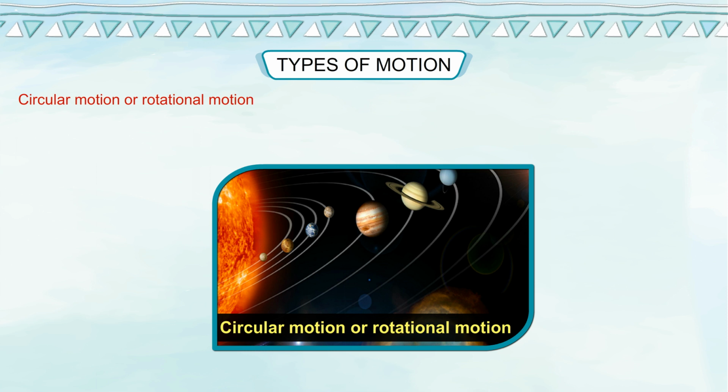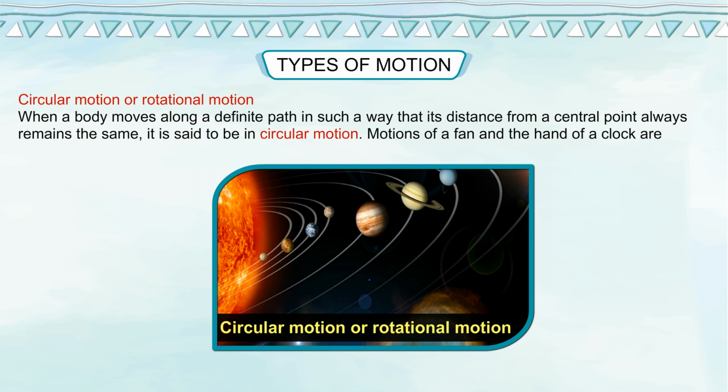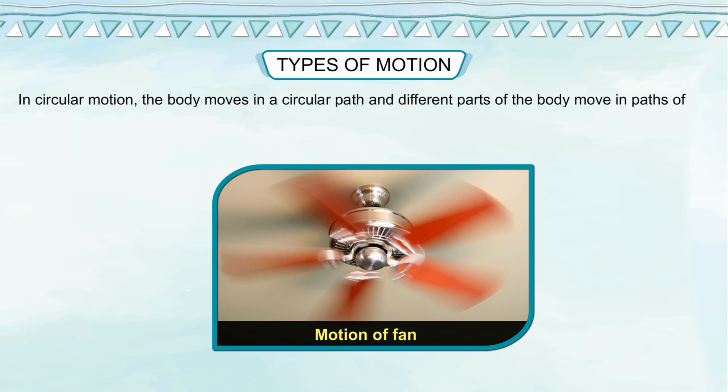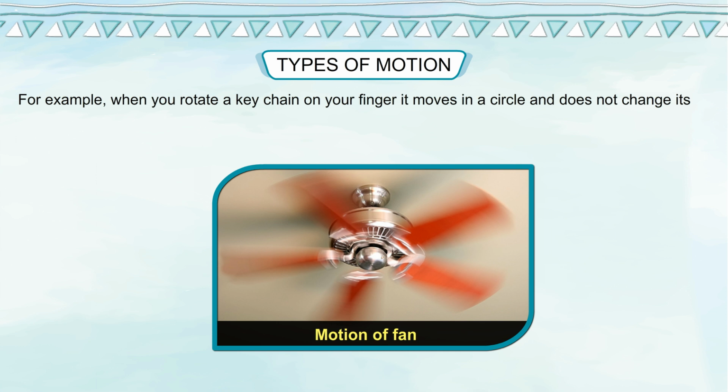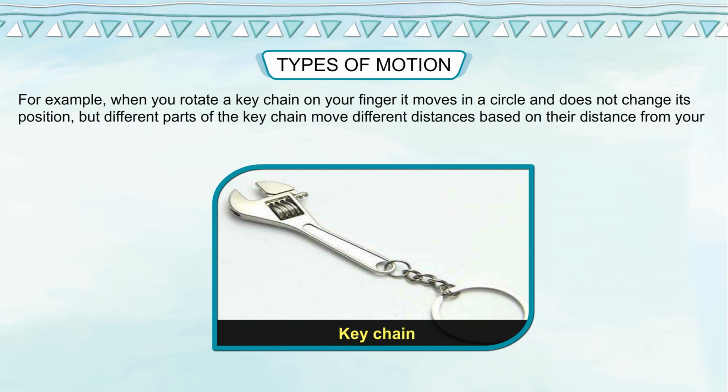Circular motion or rotational motion. When a body moves along a definite path in such a way that its distance from a central point always remains the same, it is said to be in circular motion. Motions of a fan and the hand of a clock are examples of circular motion. In circular motion, the body moves in a circular path and different parts of the body move in paths of different radius. For example, when you rotate a keychain on your finger, it moves in a circle and does not change its position. But different parts of the keychain move different distances based on their distance from your finger.